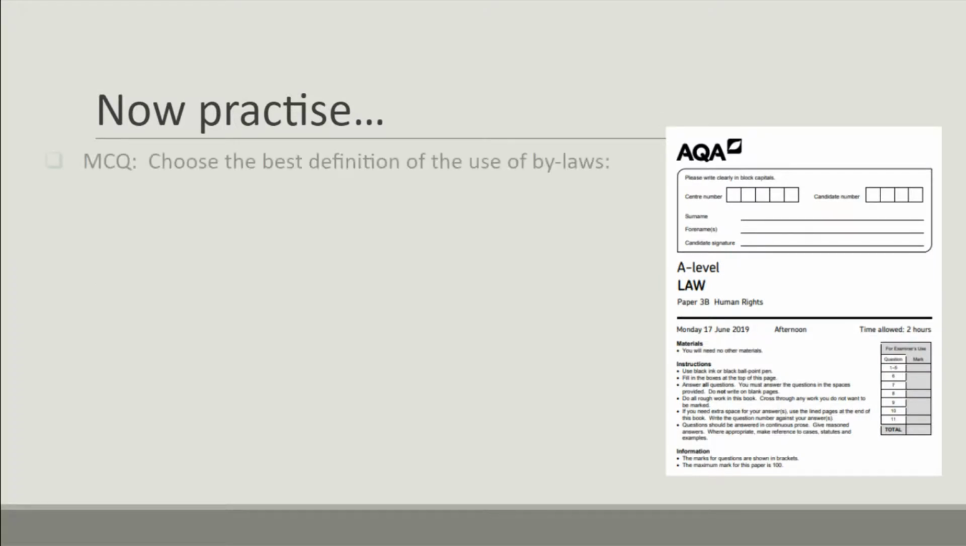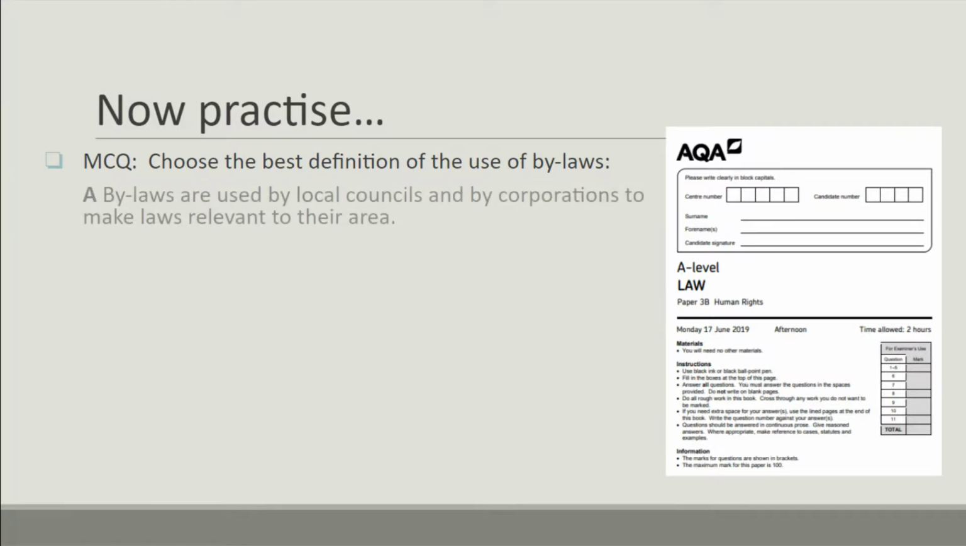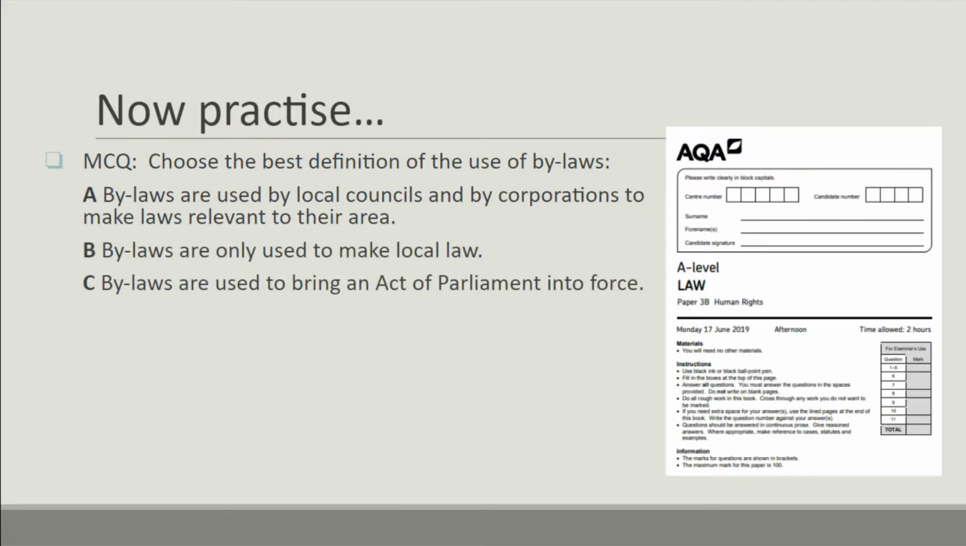So to practice your knowledge of bylaws, here is one multiple choice question, and this is one of the ways in which you'll be examined in the A-level paper. There's multiple choice questions, 5-mark questions and 7-mark questions on English legal system. So let's have a look at this multiple choice question. So choose the best definition of the use of bylaws. So some of these might be right, but they will not be the best definition.